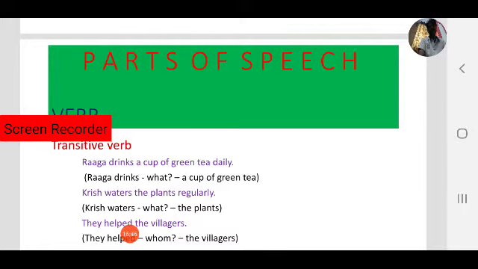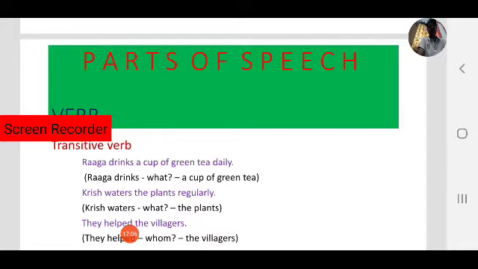So let us see. Raga drinks a cup of green tea daily. Raga drinks what? Yes, a cup of green tea. So drinks is a transitive verb.